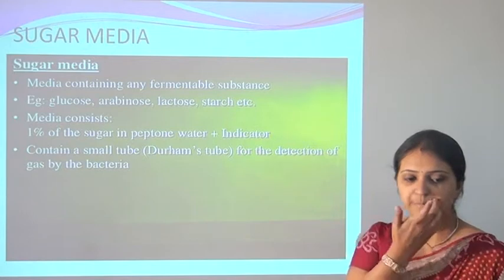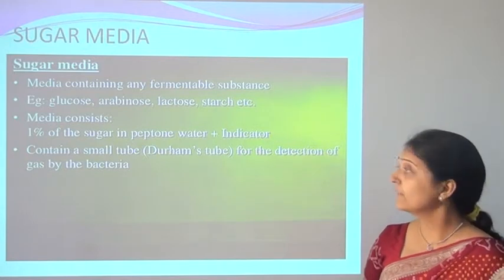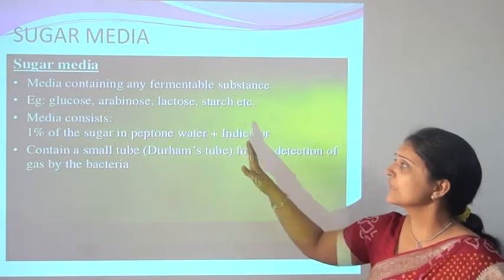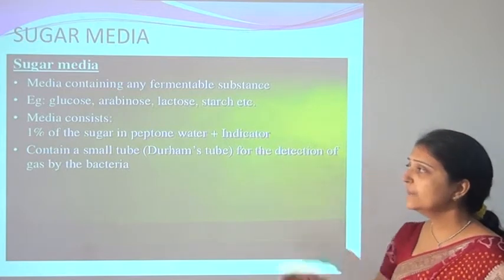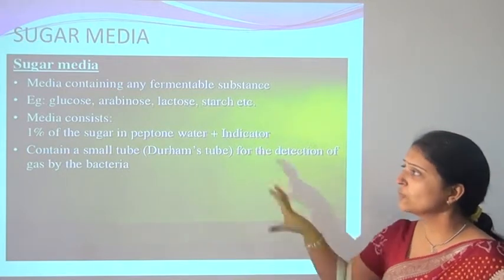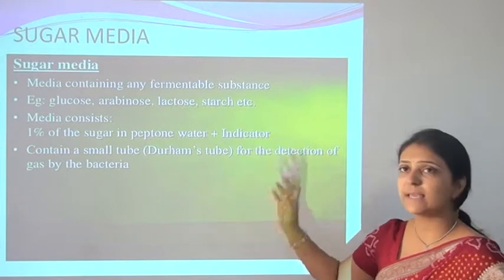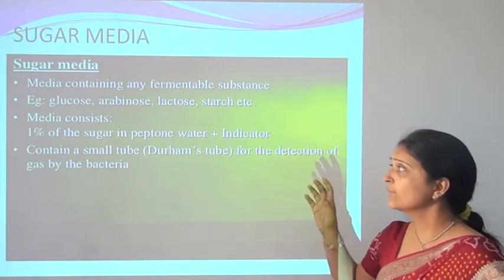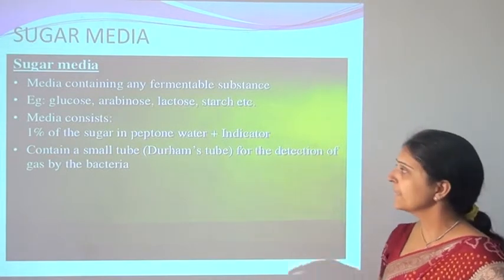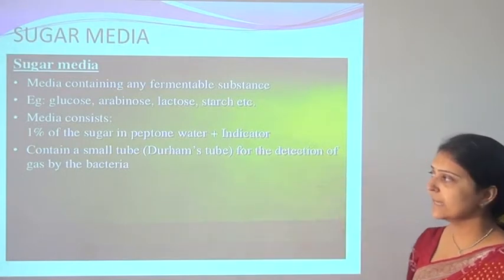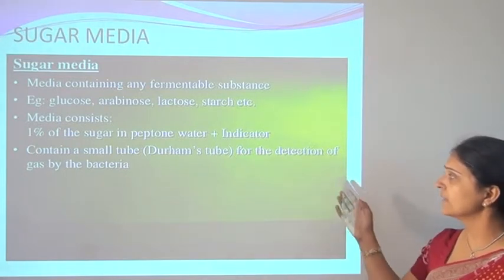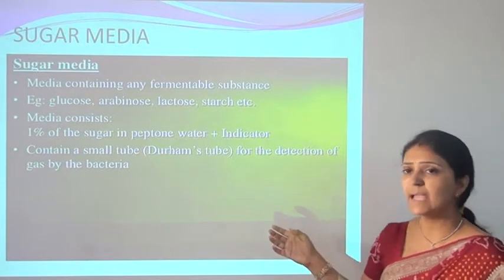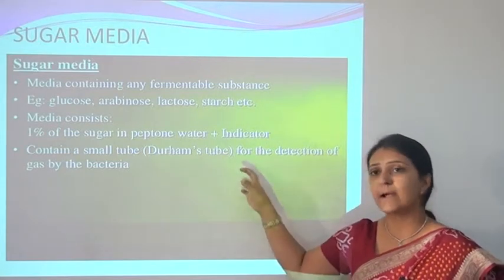Then sugar media. These are media containing any fermentable substance such as glucose, arabinose, lactose, or starch. It contains 1% of any sugar, which may be glucose, arabinose, maltose, lactose or fructose, in peptone water plus an indicator. It contains a small tube for the detection of gas produced by the bacteria, known as the Durham's tube.